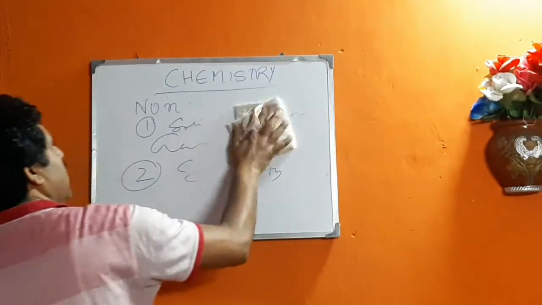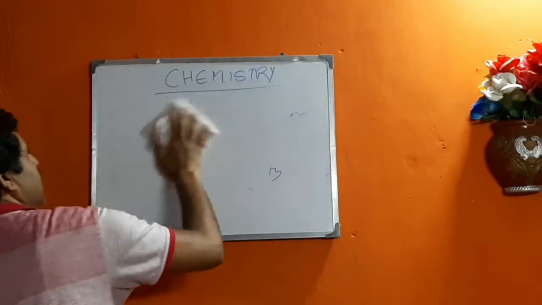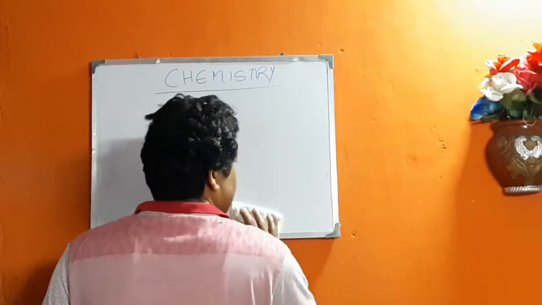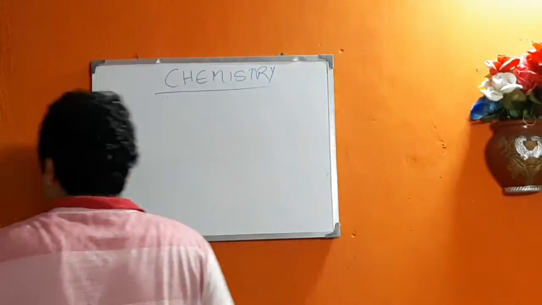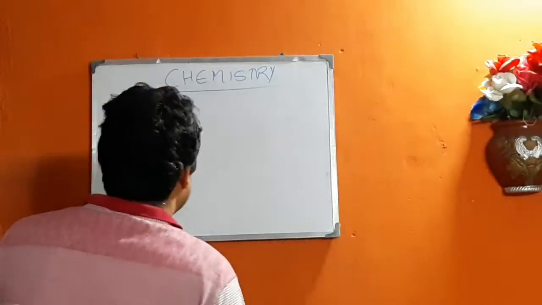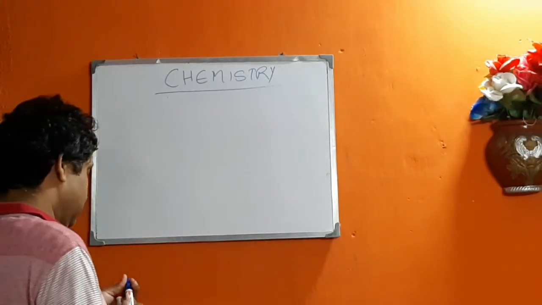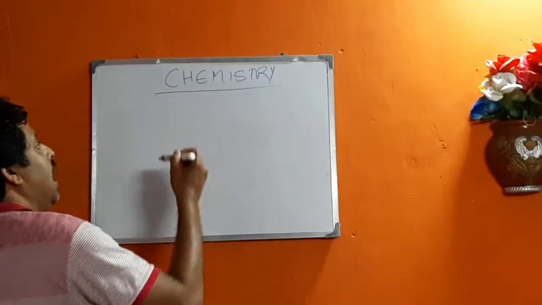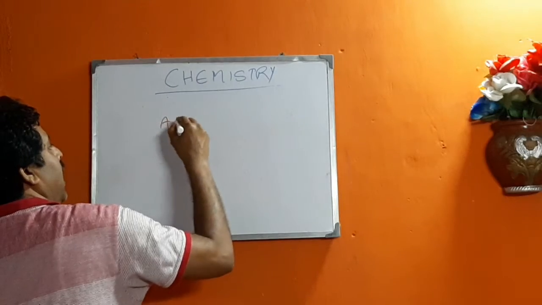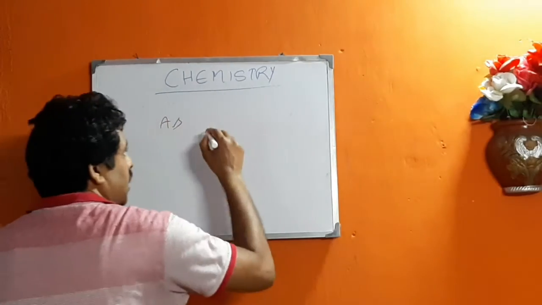So what about the metalloids? Their properties lie between the metals and non-metals.